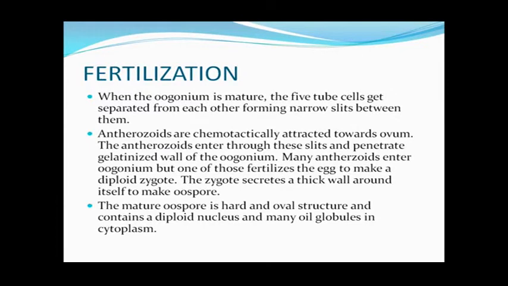Many antherozoids enter into the oogonium structure, but out of these only one fertilizes the egg, and in this way the diploid structure, that means zygote, is formed, and this zygote secretes a thick wall around it, and that thick wall structure is called the oospore. This oospore after maturity is a very hard and oval structure, and this contains a diploid nucleus and many oil globules in the form of reserve food material. So this oospore is the only diploid structure in the life cycle of Chara.